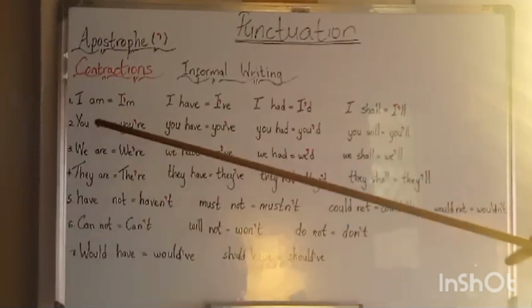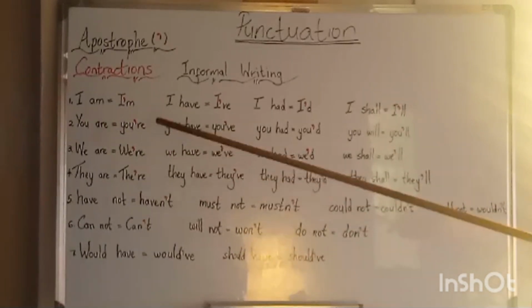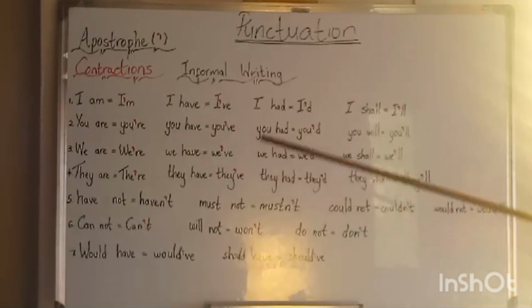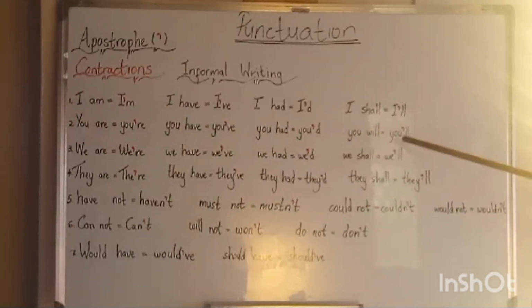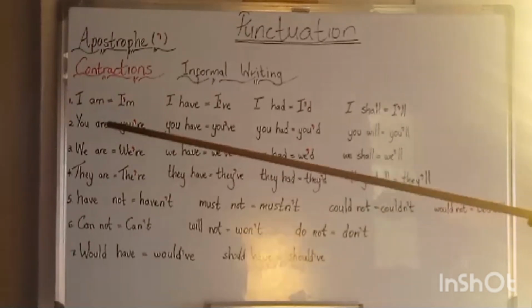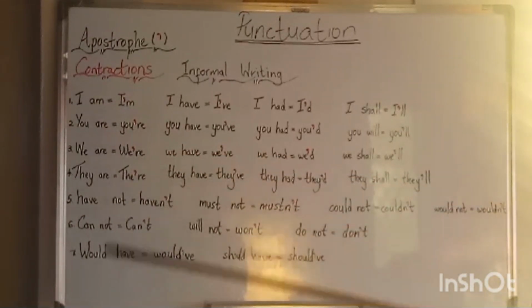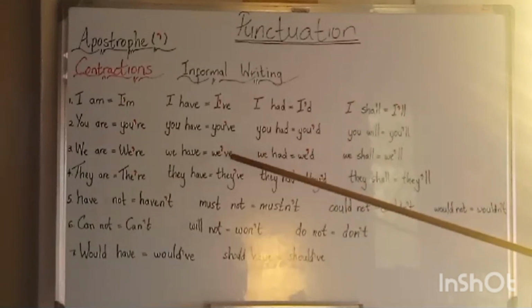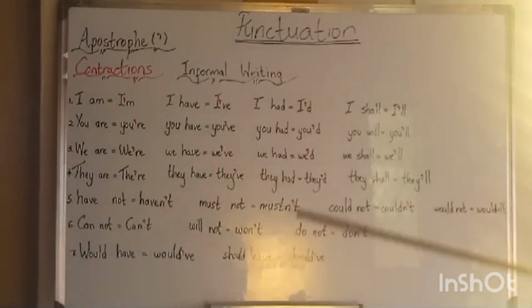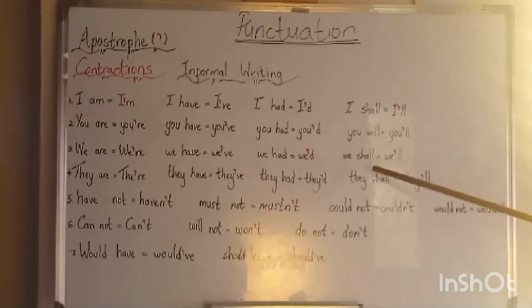Number two, you are, we write it as you're. You have, we write it as you've. You had, we write it as you'd. You will, we write it as you'll. Number three, we are, we write it as we're. We have, we write it as we've. We had, we write it as we'd. We shall, we write it as we'll.